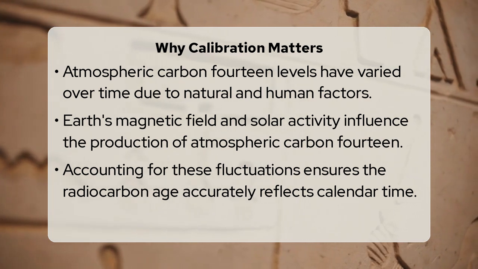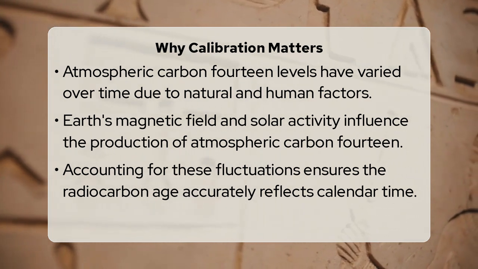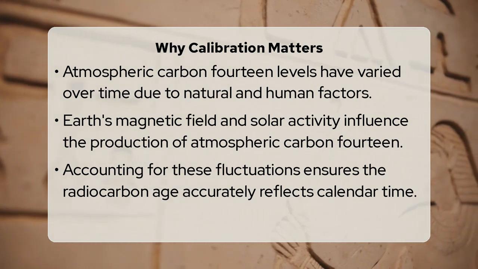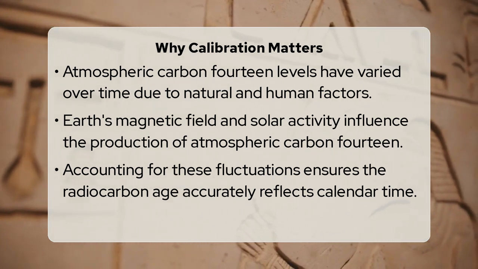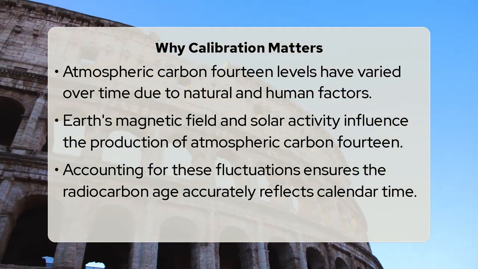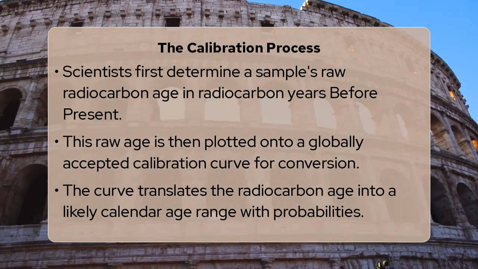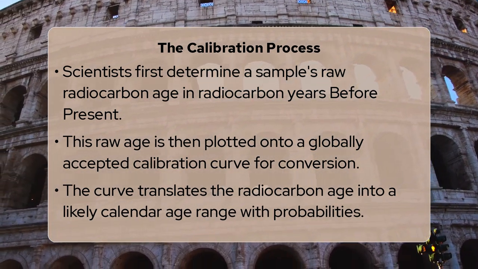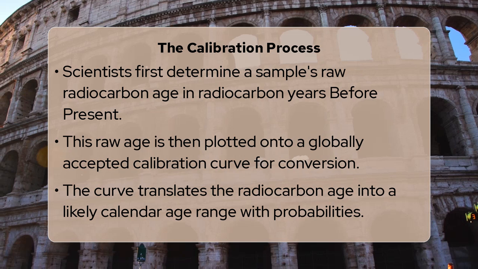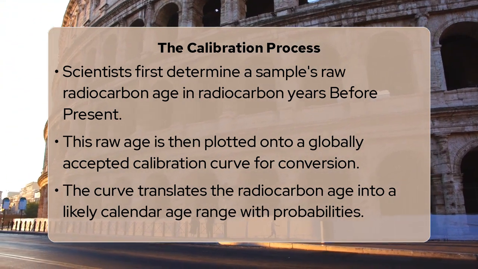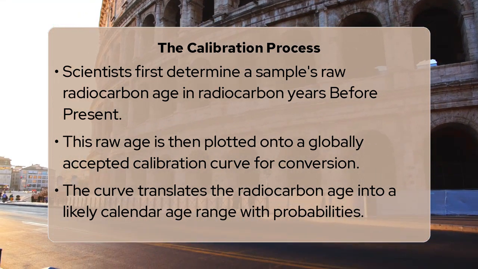To calibrate, scientists first measure the remaining carbon-14 in an archaeological sample to determine its raw radiocarbon age, often expressed in radiocarbon years before present. Then, they plot this raw age onto a global calibration curve. This curve is a detailed graph that maps known calendar ages to their corresponding radiocarbon ages, effectively acting as a translation tool between the two dating systems.